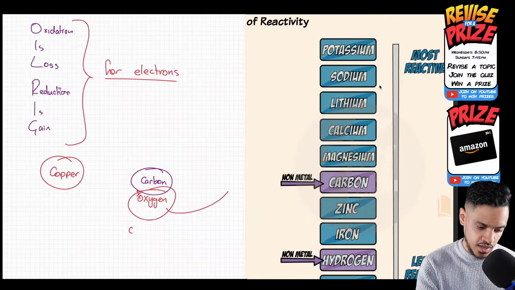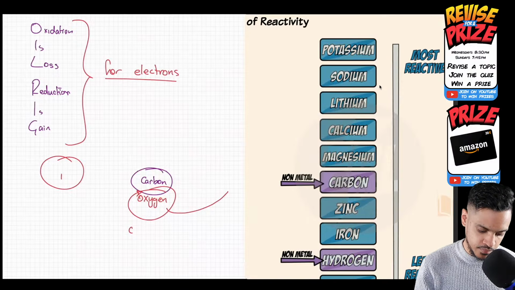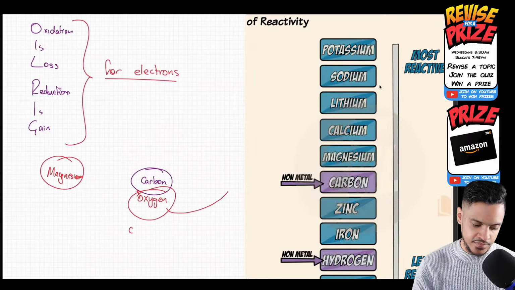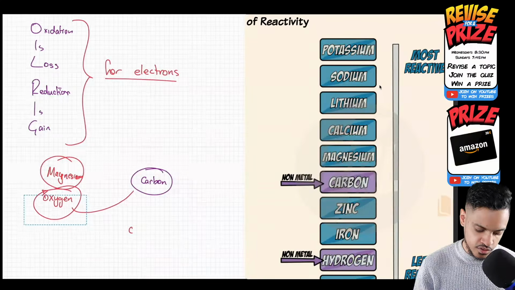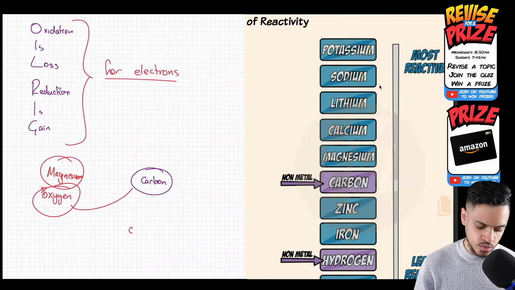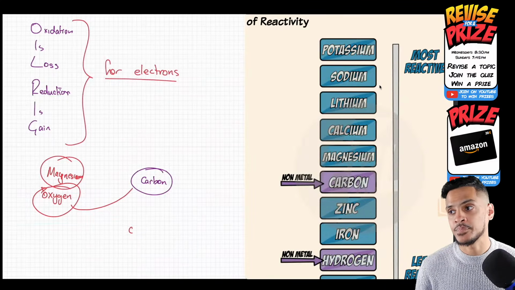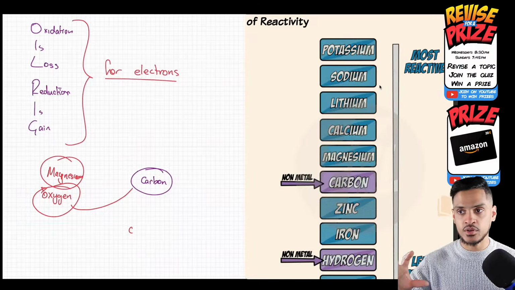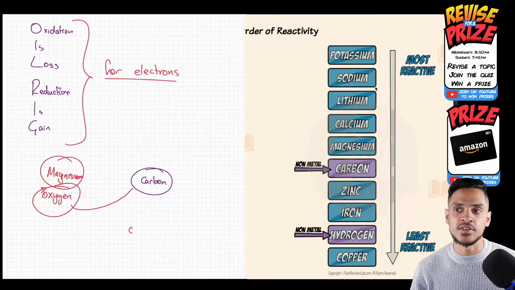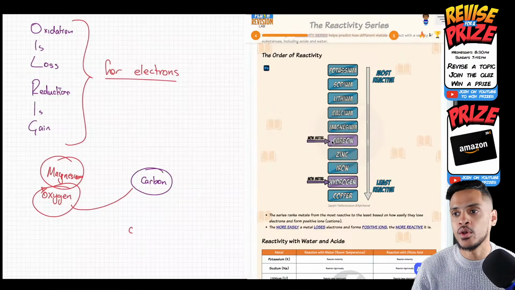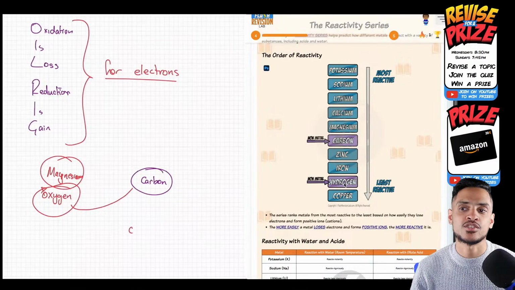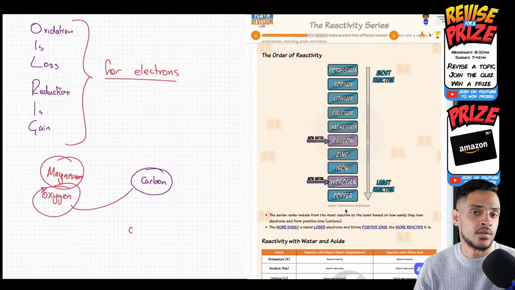Imagine we had magnesium here. This magnesium is more reactive than carbon, therefore the oxygen will just stay bonded to the magnesium, and the magnesium oxide will stay as it is. The reduction will not happen.